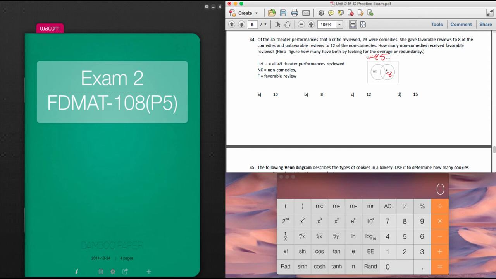NC represents non-comedy. She gave favorable reviews to 8 of the comedies. Okay, so remember, this is the comedies over here. This is favorable. Unfavorable reviews to 12 of the non-comedies. Okay, so that would go over here. So non-comedy, and 12 got non-favorable reviews.